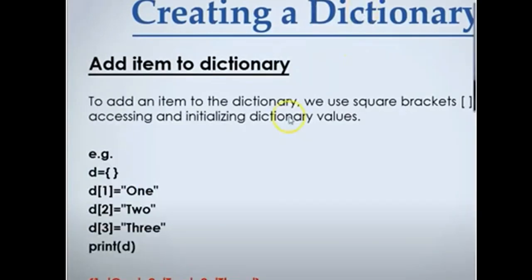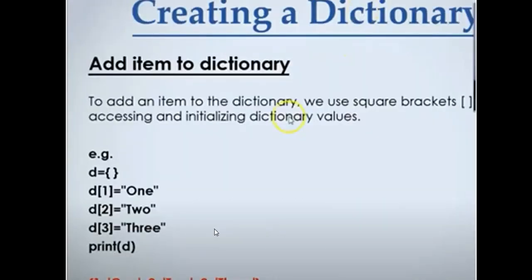Okay, now we can also add an element. Adding an element, we will see how we can add an element. If it is an empty D, 1 will be the key and this ONE will be the value, 2 will be the key, TWO will be the value, 3 will be the key, numeric 3, and the word three will be the value. If you print, it will print like this. Getting the idea? Understood? Okay.